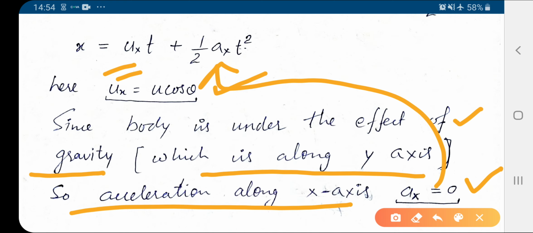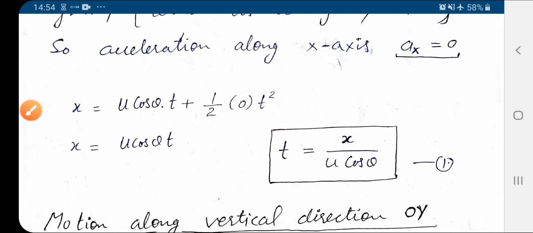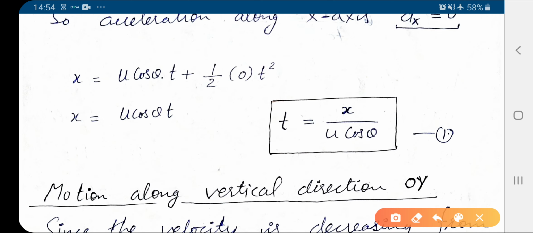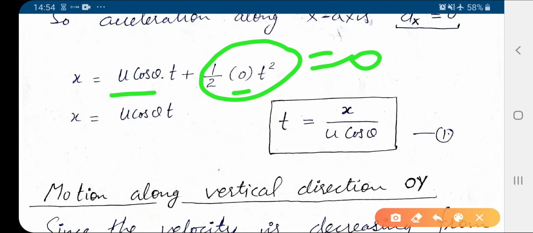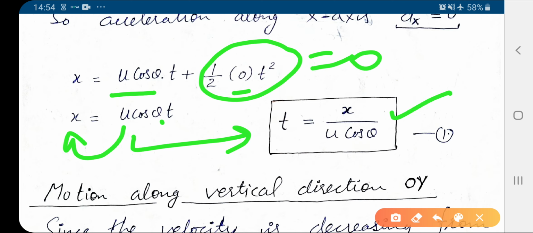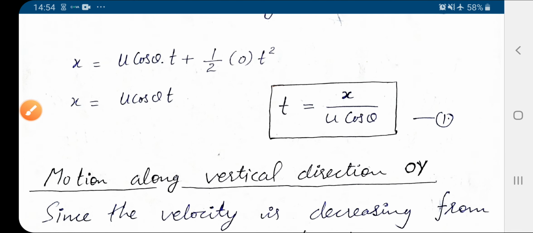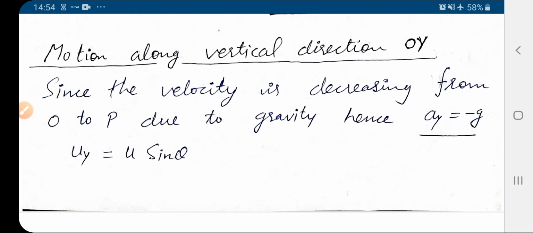So after substituting ux and ax we get: ux is u cos theta and ax is 0, so this whole term will be equal to 0. We are left with x equal to u cos theta multiplied by t, and from this t equals x by u cos theta. So this is our first point, which we find when motion is along Ox, or along the x axis. Similarly, motion along y, or the vertical axis.